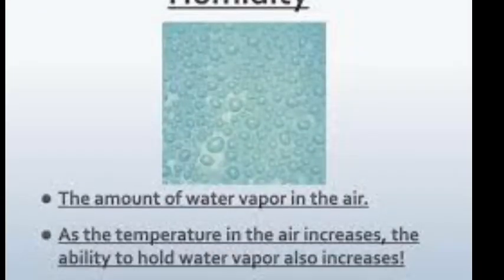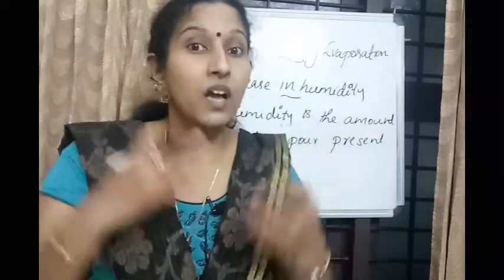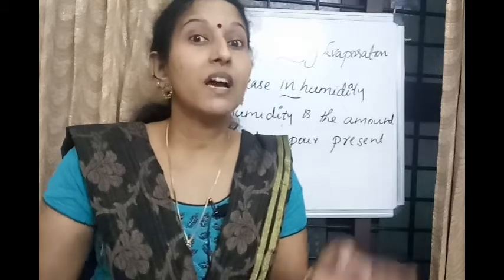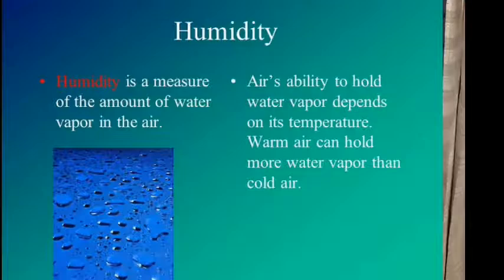Humidity is the amount of water vapor present in air. In rainy season, the condition is already humid, so that air cannot hold more amount of water, so it takes 2-3 days to dry up.